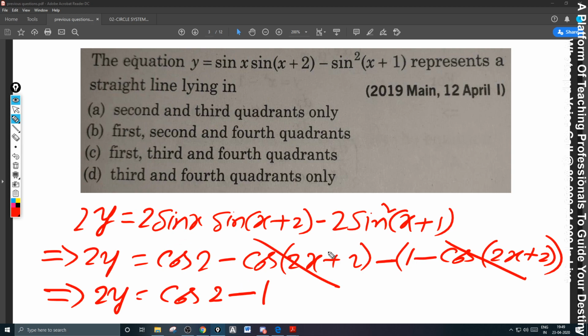So this part is less than 0. So y is less than 0. You got y less than 0. Y less than 0 means it lies below the x-axis.